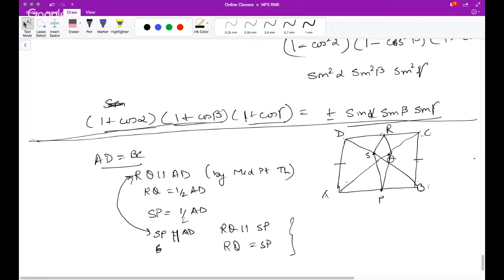How is it a rhombus? Because RQ is parallel to SP, and RQ is equal to SP. Similarly, you will get SR is equal and parallel to PQ. So opposite sides are parallel and equal. And since AD was equal to BC, even RQ will be equal to SR.